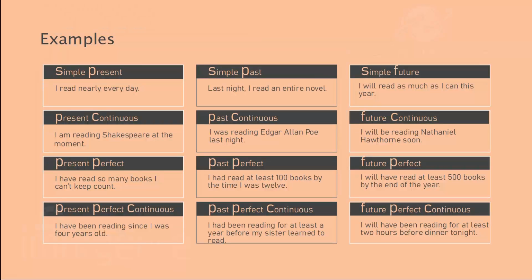Now, moving on, we have simple past. Last night I read an entire novel. Past continuous would become, I was reading Edgar Allan Poe last night. And past perfect would be, I had read at least 100 books by the time I was 12. Past perfect continuous, that would be, I had been reading for at least a year before my sister learned to read. Now, moving on to simple future, I will read as much as I can this year.